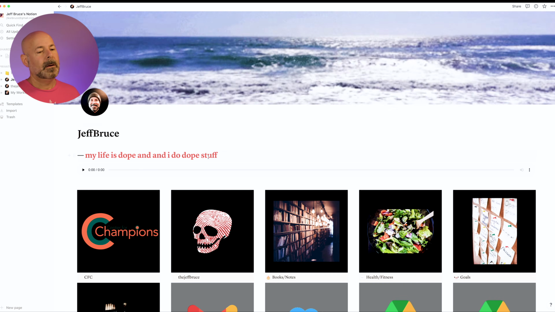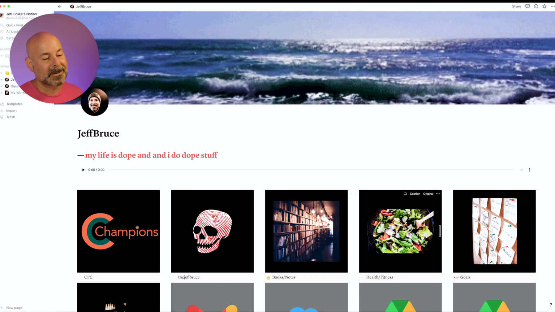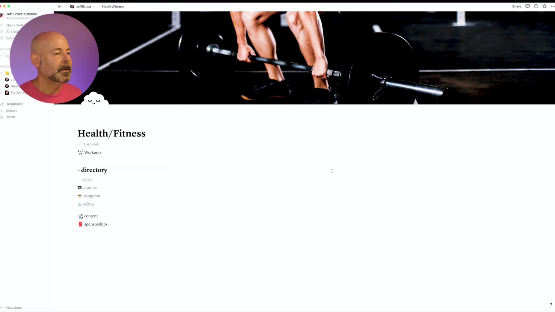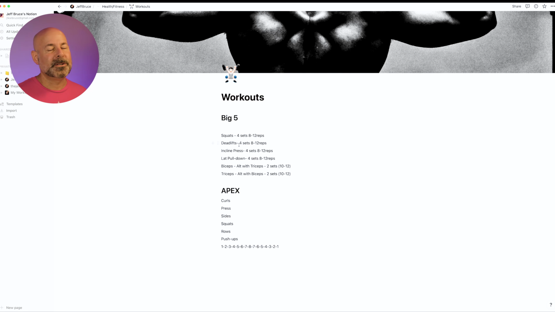They're fun to say. All right, next, health and fitness. This is really stripped down. I just created this a couple days ago, haven't done much to it, but all it's really gonna be is workouts, and maybe there'll be some food tracking, meal planning, those sorts of things. So these are just the 2 different workouts that I do each week. I really don't need to reference this. I know them well enough at this point, but it's good to have in case I wanted to share it with somebody or add on to it in the future.